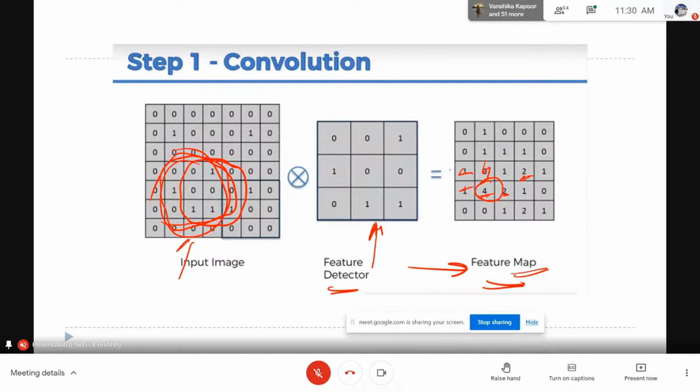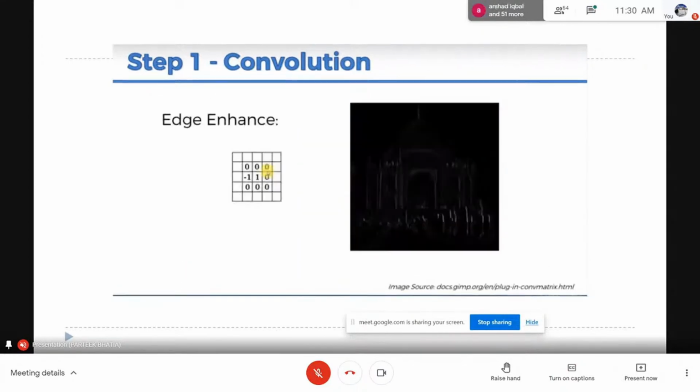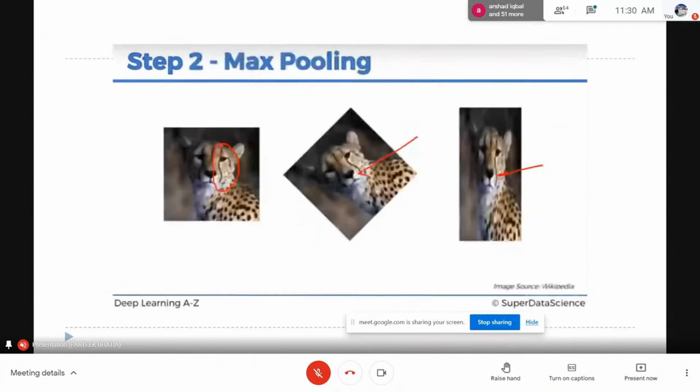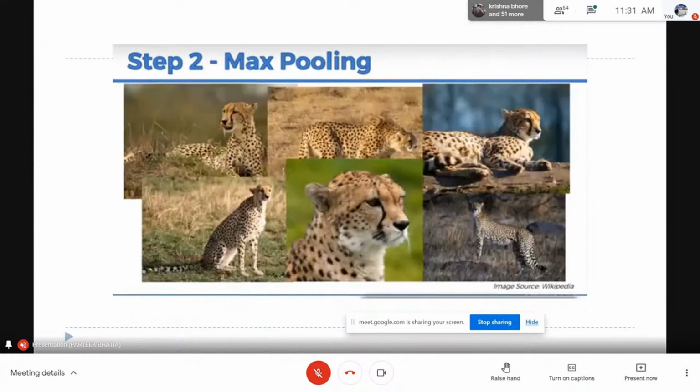So if the position of the 4 changes a little bit, we should be able to absorb that particular change, and we should still be able to identify that yes, this feature is present, because through these pictures you can clearly see that the prominent feature can appear at different positions. So all these are different images where this prominent feature is available at different positions. So we should be able to recognize that particular feature. So this is our first requirement for applying something called max pooling.